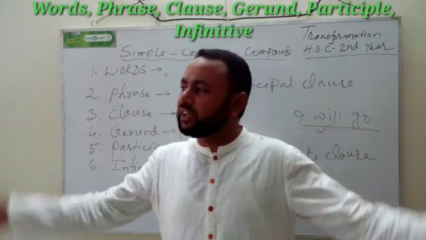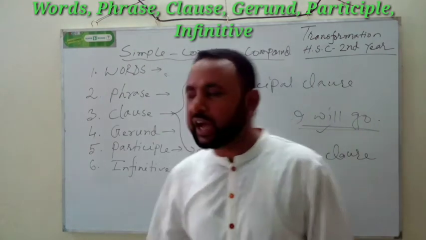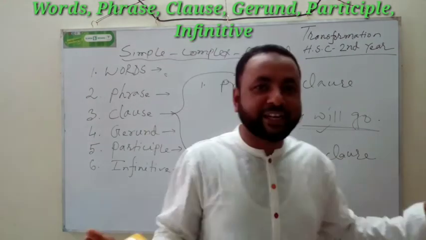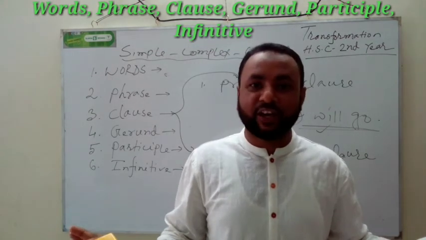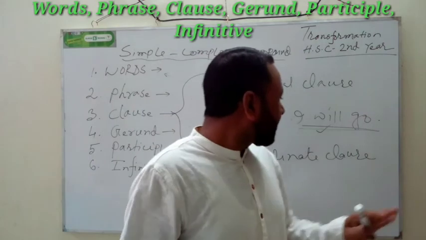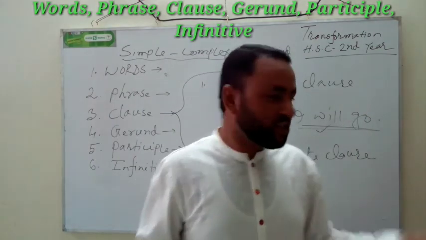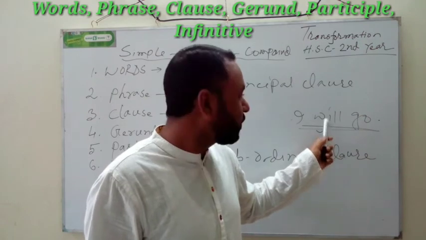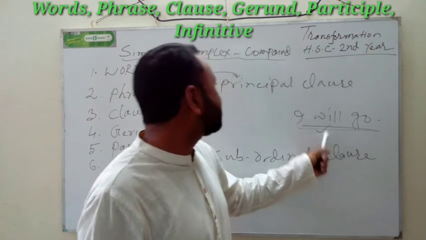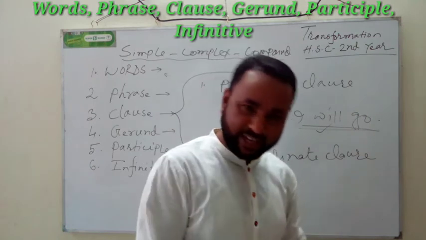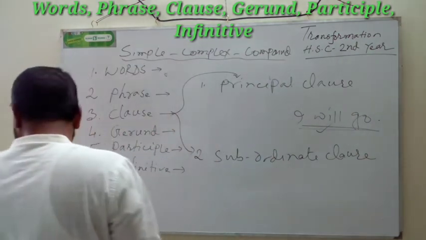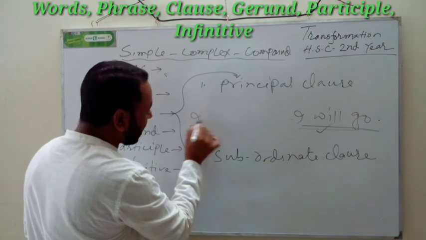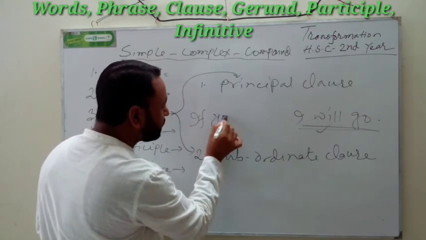I will go, whatever, I will go for shopping, I will go for etc. It is complete, and it doesn't depend on any other clause. So what kind of clause is it, my dear students? Are you clear? It is a principal clause. Yes, my dear students, it is the principal clause. And I have written here, if you come.